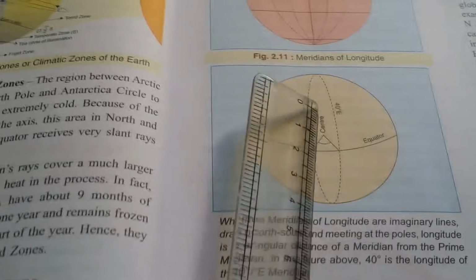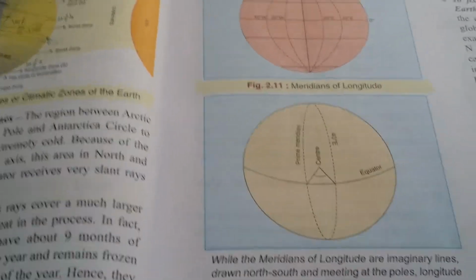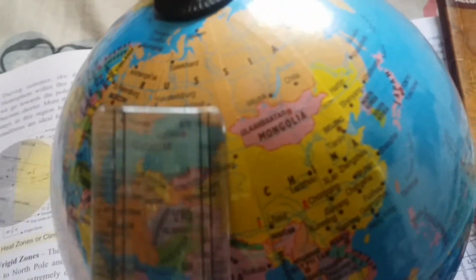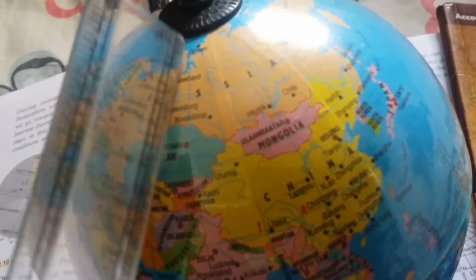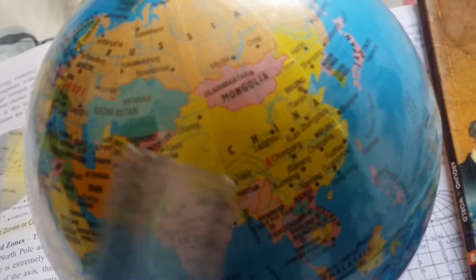Now we'll come to know with this globe. Already I showed you the globe. Can you see these lines? All vertical lines starting from north pole to south pole. These lines have some degrees.